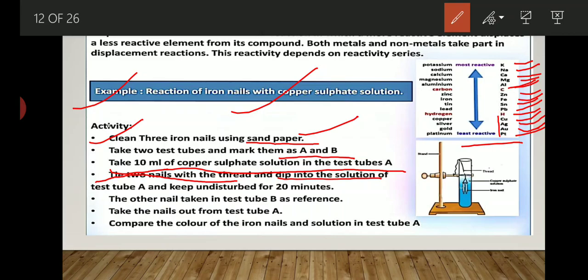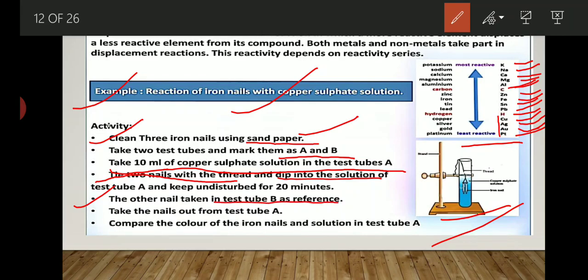What you have to do? You have to take two test tubes marked as A and B, and in the first test tube take 10 ml of copper sulfate. After that, put the two nails in with the help of thread, as given in the figure. You will understand. Then keep that overall setup undisturbed for 20 minutes. After that, take another nail in test tube B as a reference.